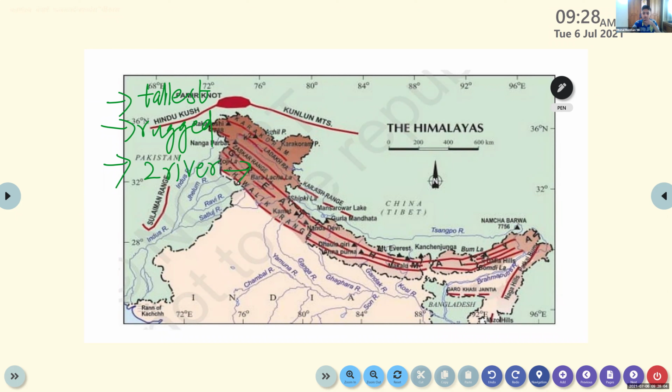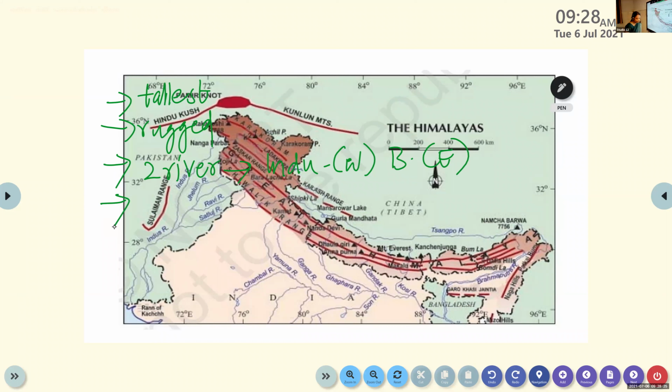Thomas Taco, are you there? Just a minute. Thomas Taco? Yes, ma'am. Come to the screen. Ma'am, Indus in the east and Brahmaputra in the west. Indus in the west and Brahmaputra in the east. Okay, east.